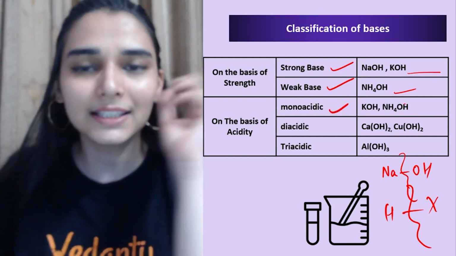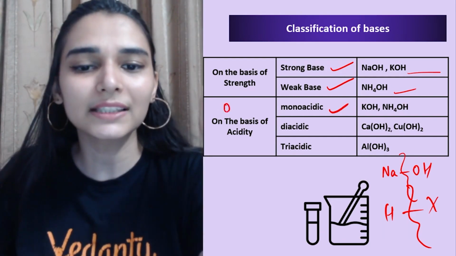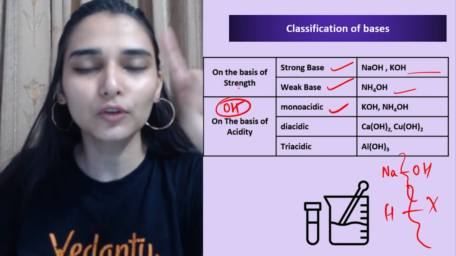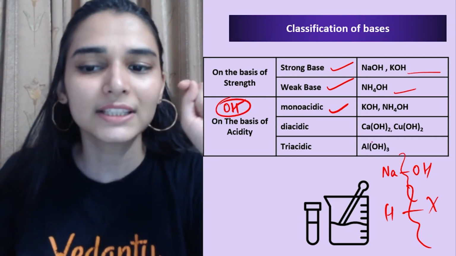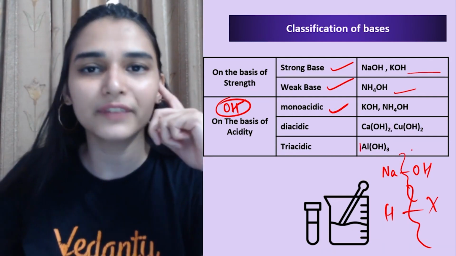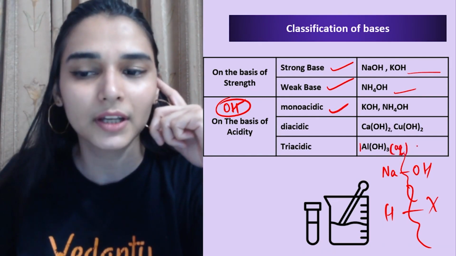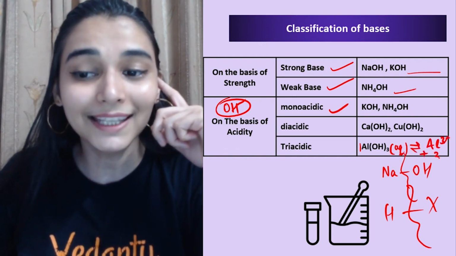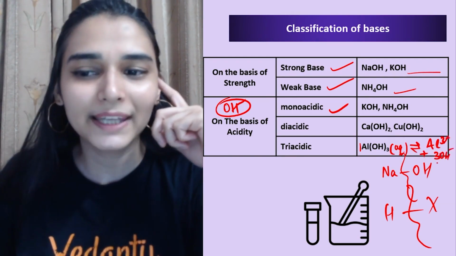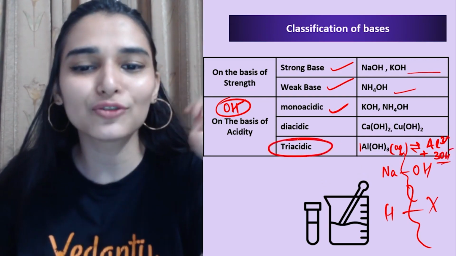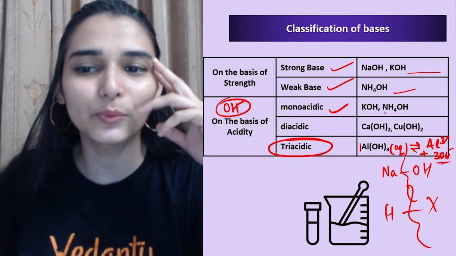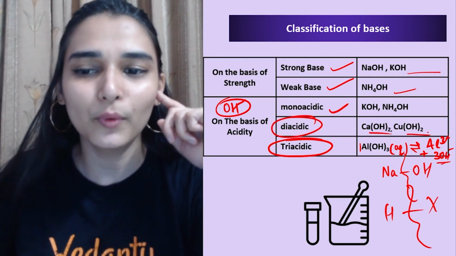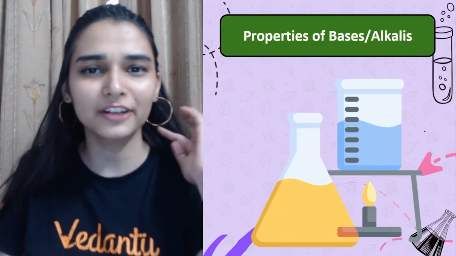And mono-acidic, di-acidic कौन होंगे? यहाँ पर we see the number of OH ions in water produced from one molecule of the base. जैसे देखो, I have taken one molecule of aluminium hydroxide in water, so this will be giving me aluminium ions and 3 OH ions. So पानी में 3 OH ions मिले हैं. It is triacidic in nature, right? ऐसे monoacidic में 1 OH ion, diacidic में 2 OH ions. कर सकते हो, not difficult, right?